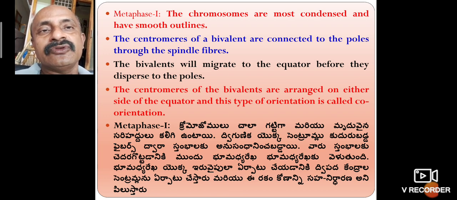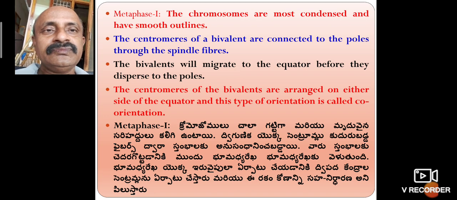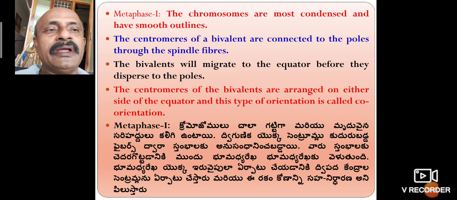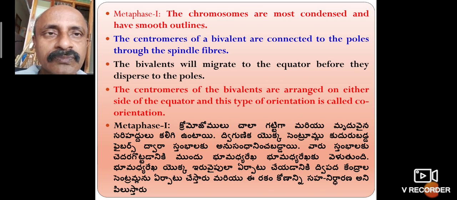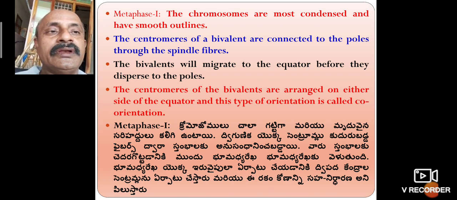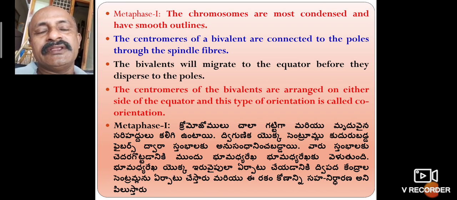The bivalents migrate to the equator. The centromeres of a bivalent are arranged on either side of the equatorial plate, and this orientation is called co-orientation.